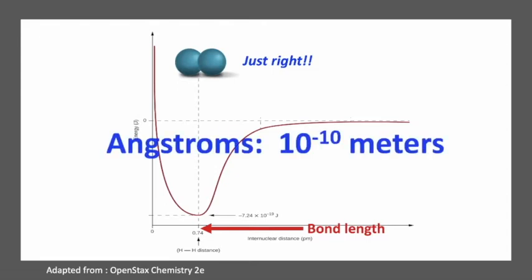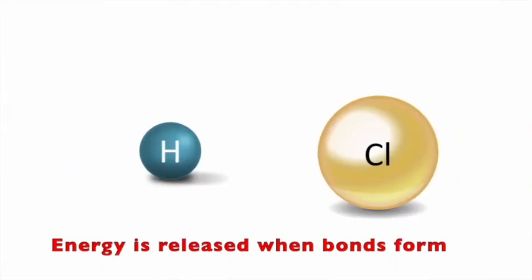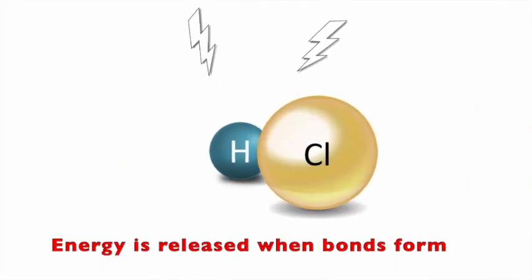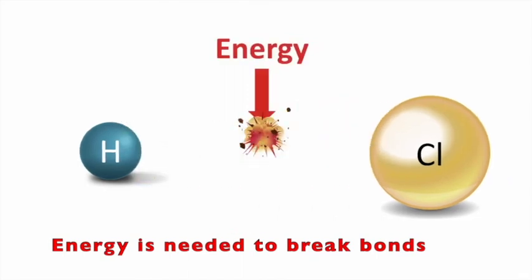Bond length is often reported in angstroms, and 1 angstrom is 10 to the negative 10th meters. We call the difference in energy between 0 and the bottom of the dip the bond energy. Energy is always released when new bonds form, but in order to break bonds apart, you have to put in energy.